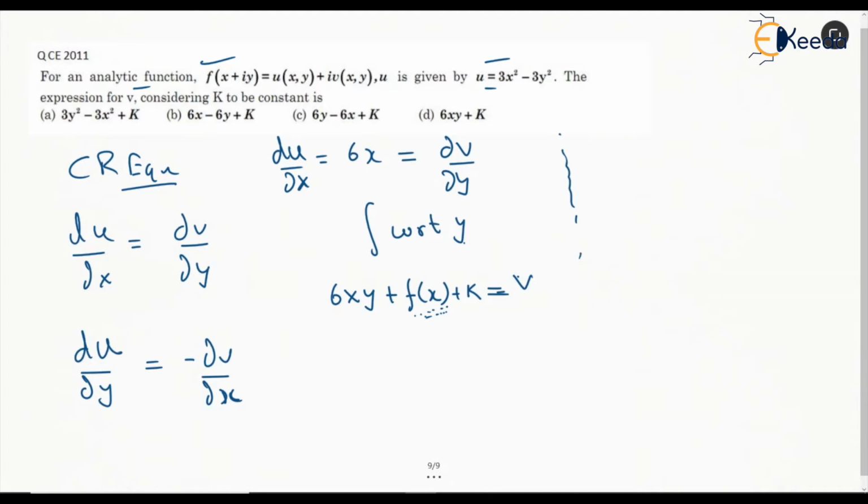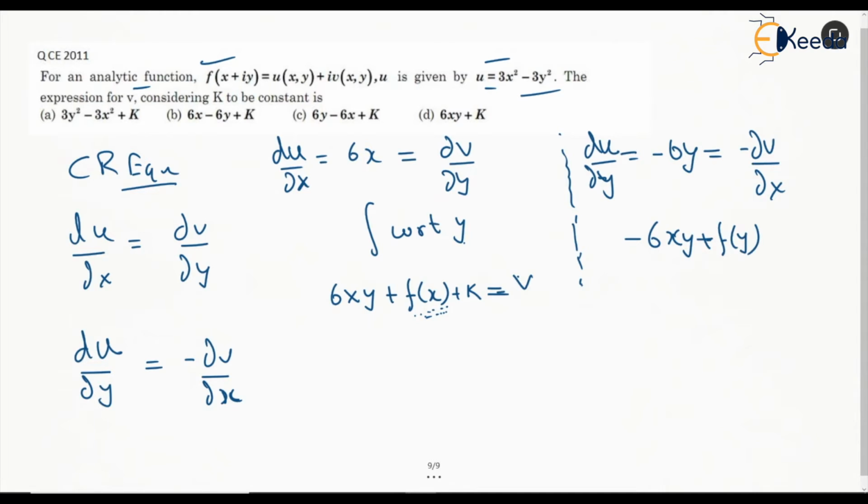Secondly, du by dy, from this u we get minus 6y, and this should be equal to minus of dv by dx. So on integrating we are going to get minus 6xy plus some function of y. Let's consider that the constant is also in that function of y only. So this is going to be v. So this is 1 and this is 2.